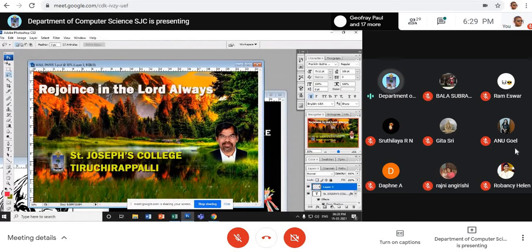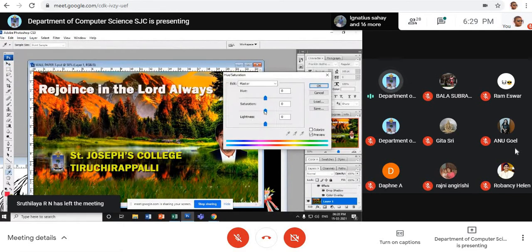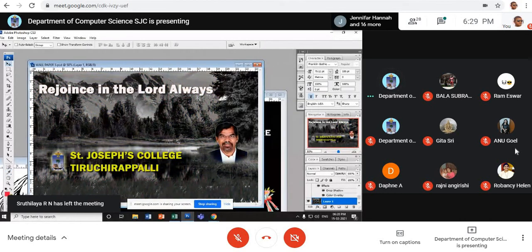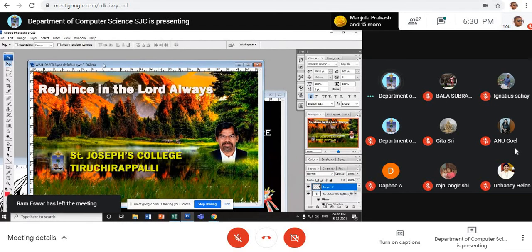See, for example, look here. I want to take this one, the background entirely. Go to image, hue saturation. See, I make everything desaturated. Only this alone, the photograph and the picture, maybe the photo of father or the principal, is kept in color; other things are in black and white. So you can choose a particular area and make the change. Am I clear to you?